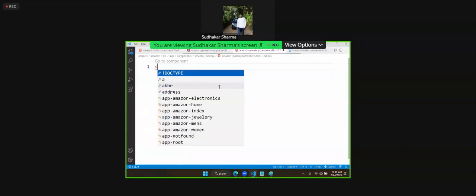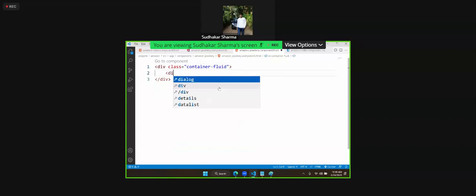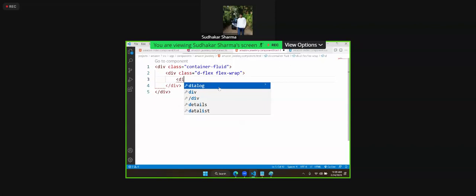Temporarily, what I will do is I will just create a div with the class container-fluid. I will not display all the details, I will just put images. I will keep a div here, with the class d-flex, and we will put flex-wrap. Okay. And here we need to define a div.